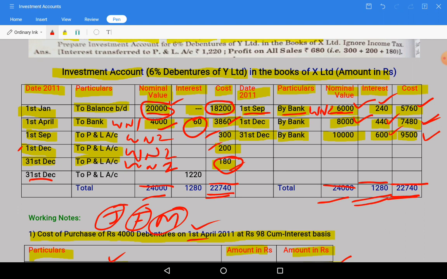So the amount to be transferred from interest on 31st December to P&L account is 1,220. So debit side and credit side match. The 24,000 nominal value is also matching. There is nothing left over in this account since everything we were having was sold on 31st December. So here we end the investment account.